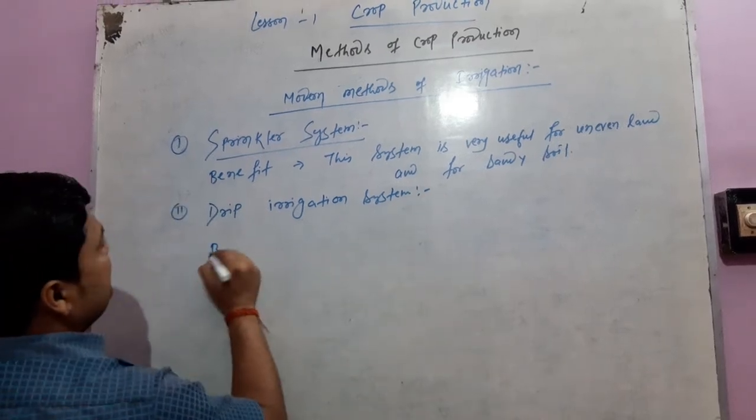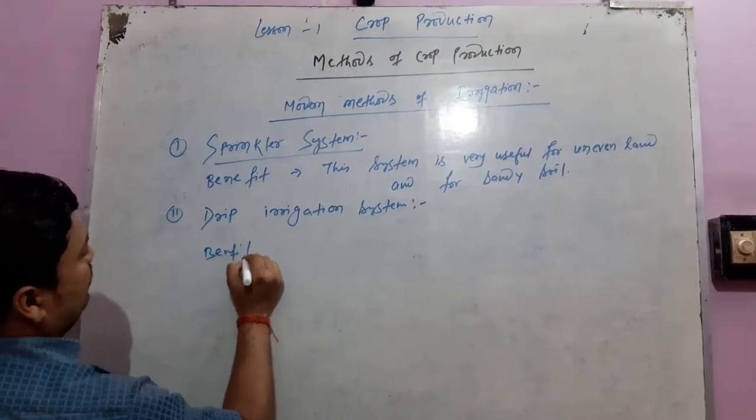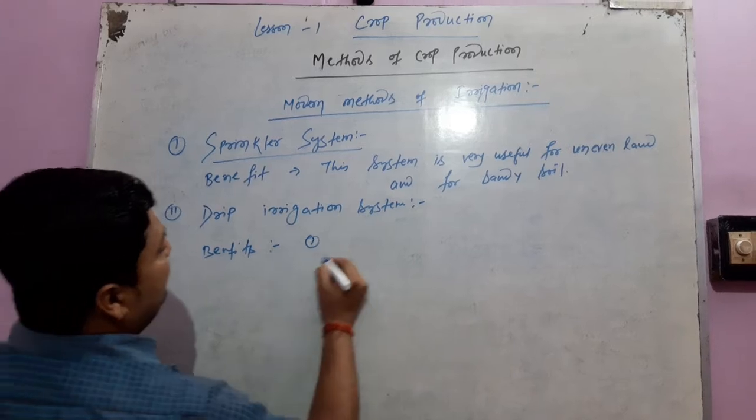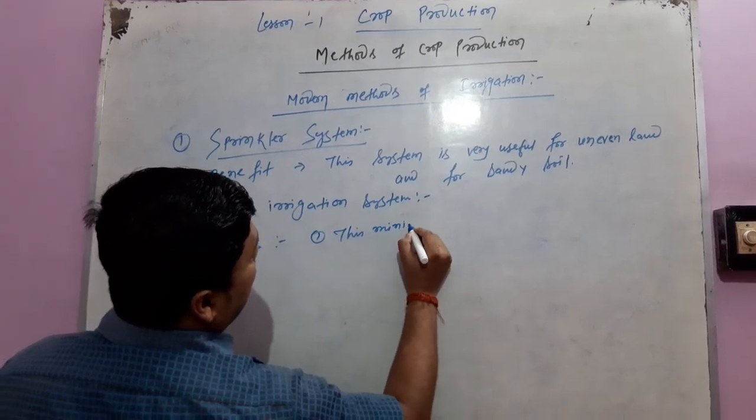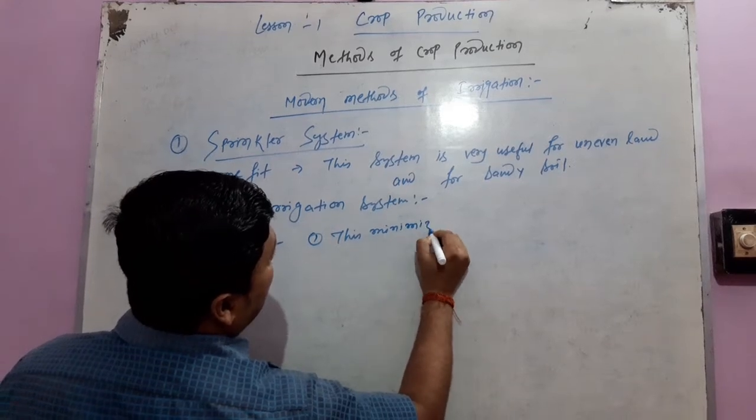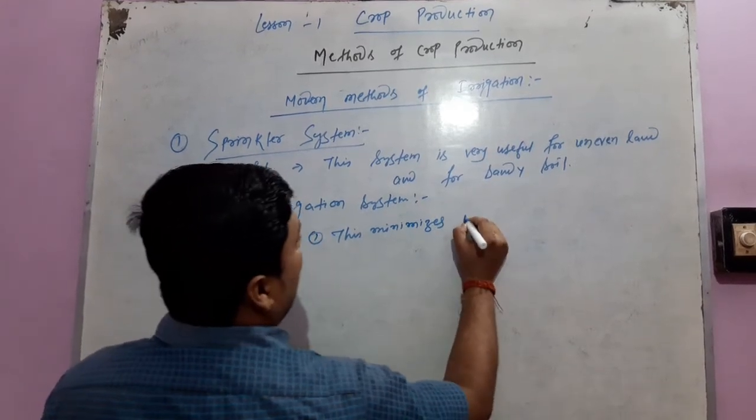The benefits of this system: the very first benefit, this minimizes wastage of water.